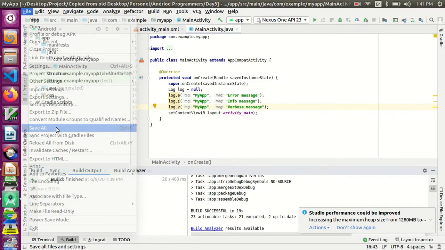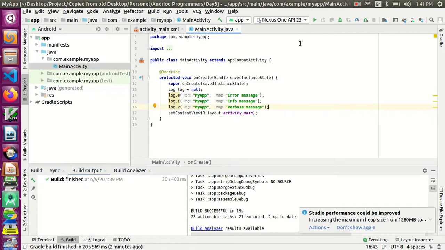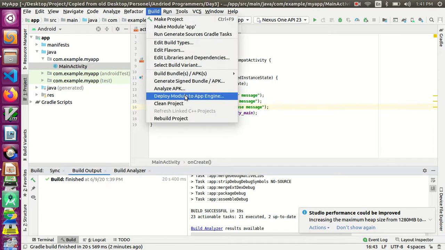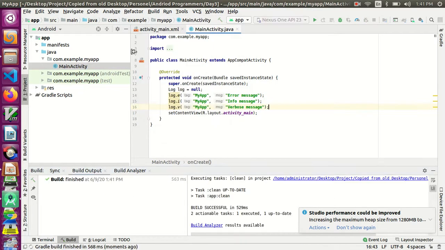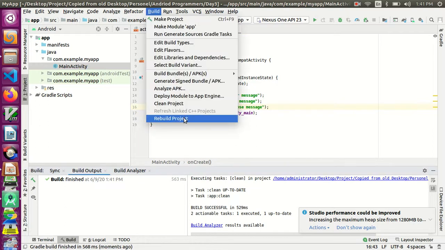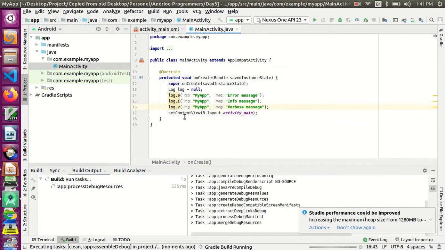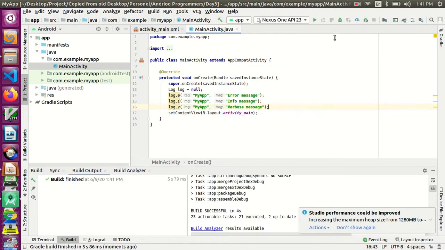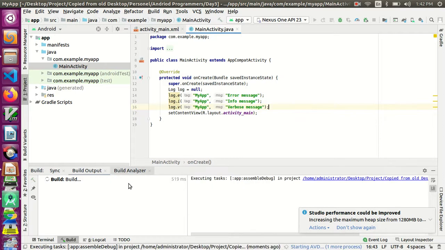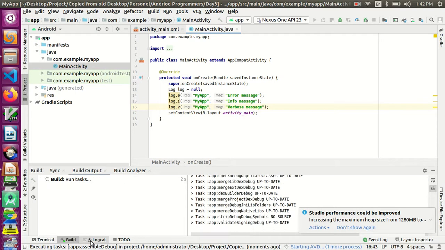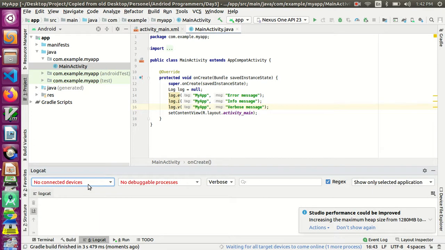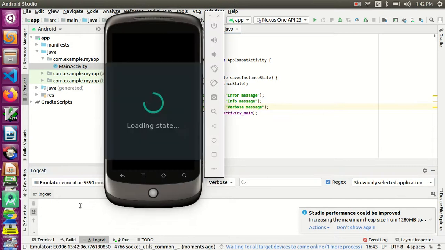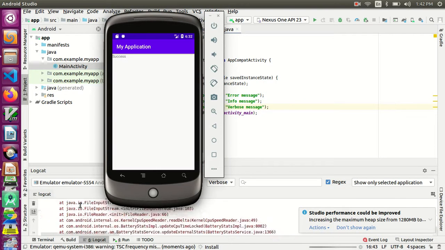So I am saving this one, and I am clicking on rebuild. Clean project if you want you can give, and then you can give rebuild, and hopefully the build will be successful, and then we will see how it is showing in the Logcat. So Logcat you can see here, this is the one. So once the emulator is loaded with our application, we can view the log message.